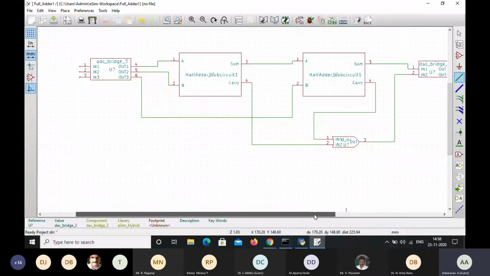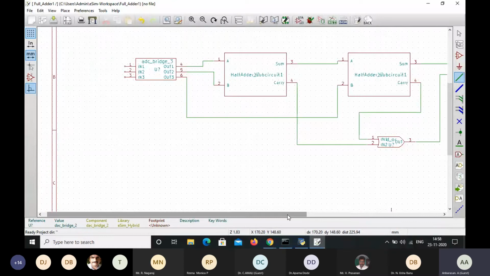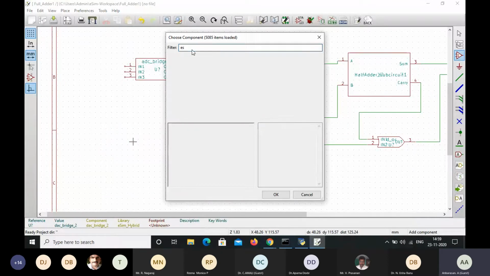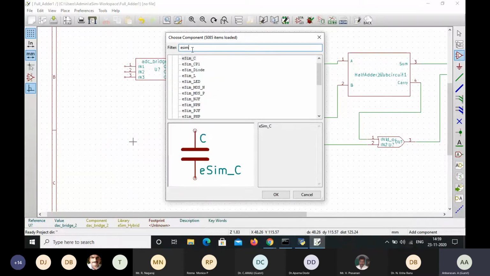Now we are going to connect the sources. How we are going to connect the sources means just going to select the sources from, as I said, we have to select the place components. In this place components, various components are available. So what are our requirements means, just we are going to type eSIM. Either we need analog components means we are going to give underscore as analog, or if you want to select the digital components, we select digital.